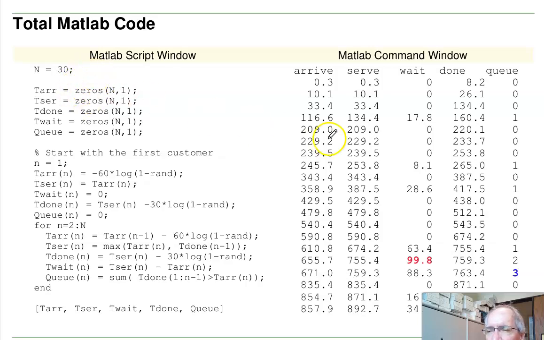For example, here's for 30 customers. Here's the arrival time and when they're served. The wait time, there's the maximum wait time. When they're done, maximum queue size. That's kind of what I look at.